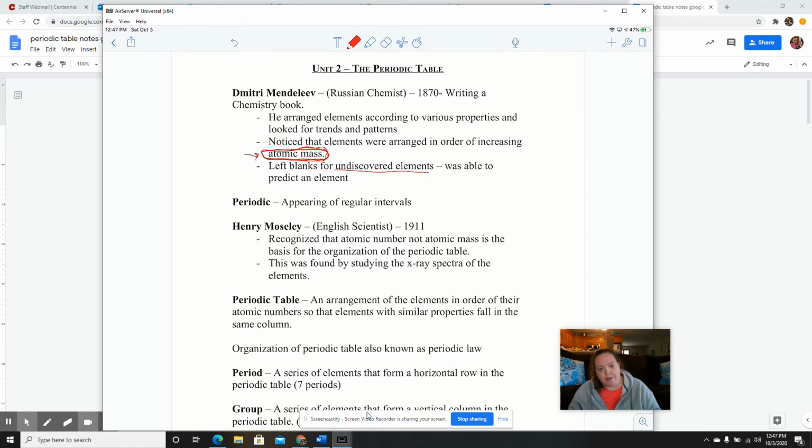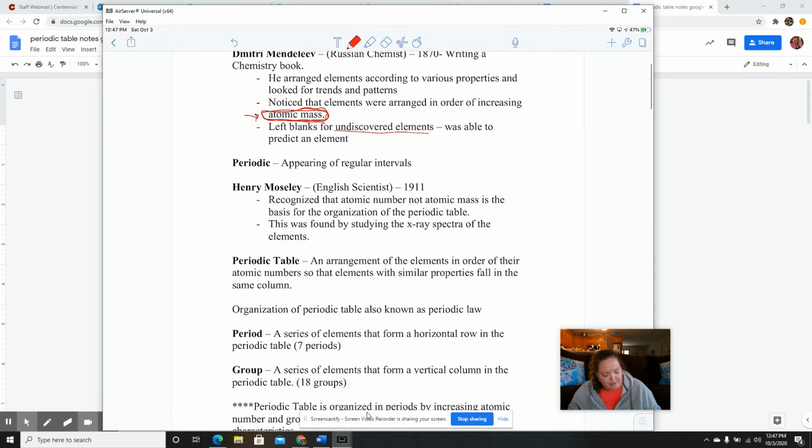It is not the correct way to organize the periodic table, but we make such a big fuss about Mendeleev because of the undiscovered elements, and also because he was the first person to really come up with an organization for the elements. The term periodic means appearing in regular intervals. So you're going to see trends and patterns repeating every so often.